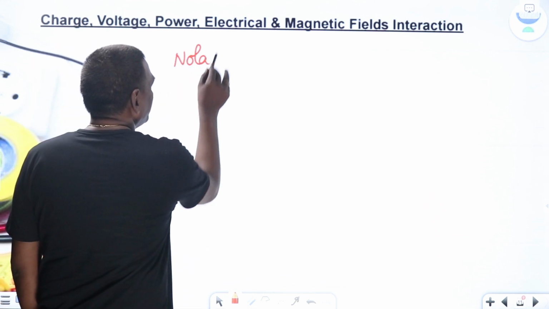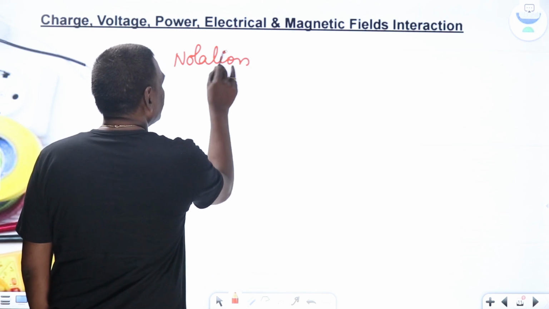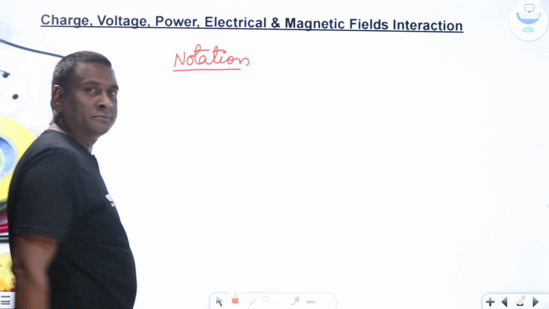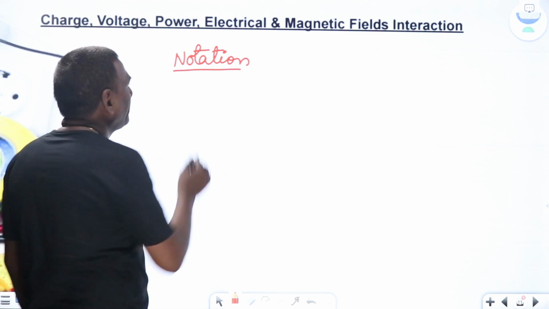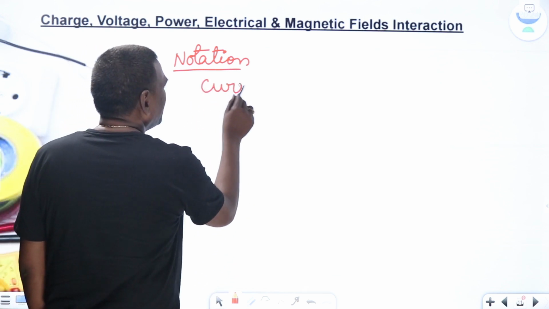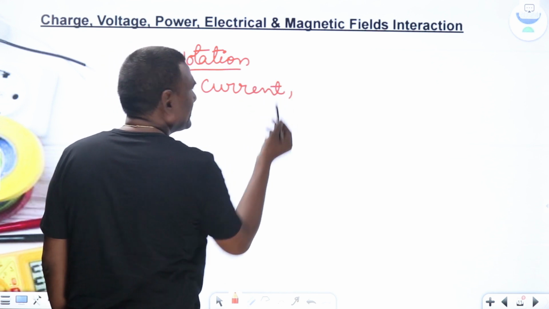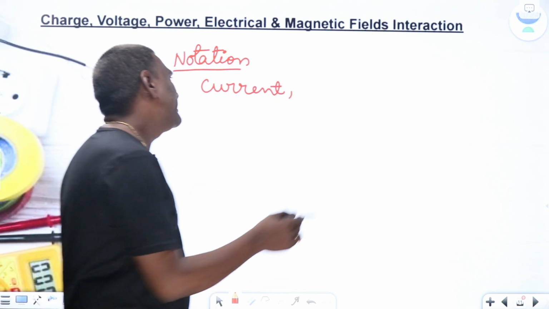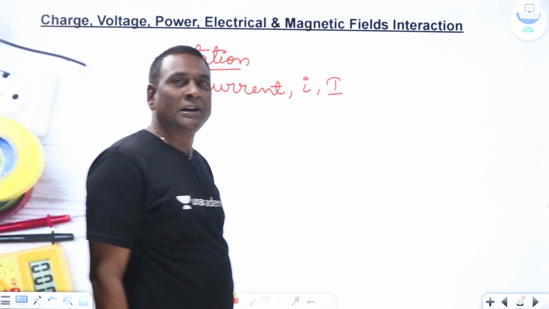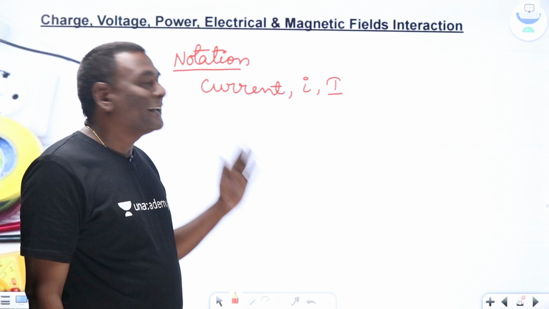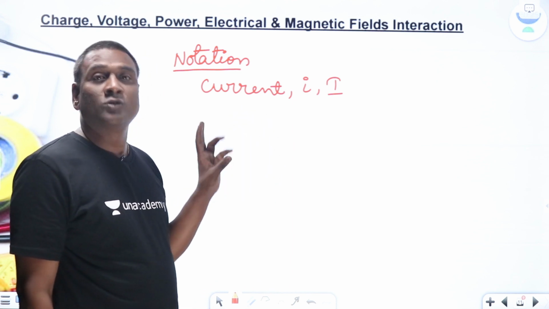If you think of notation, we are going to follow one notation. If I think of current, you already know what I mean by current. So, if I think of current, normally we are going to represent it with the letter I, right? So I can use small i also, capital I also. Where small i has to be used, where capital I is supposed to be used.